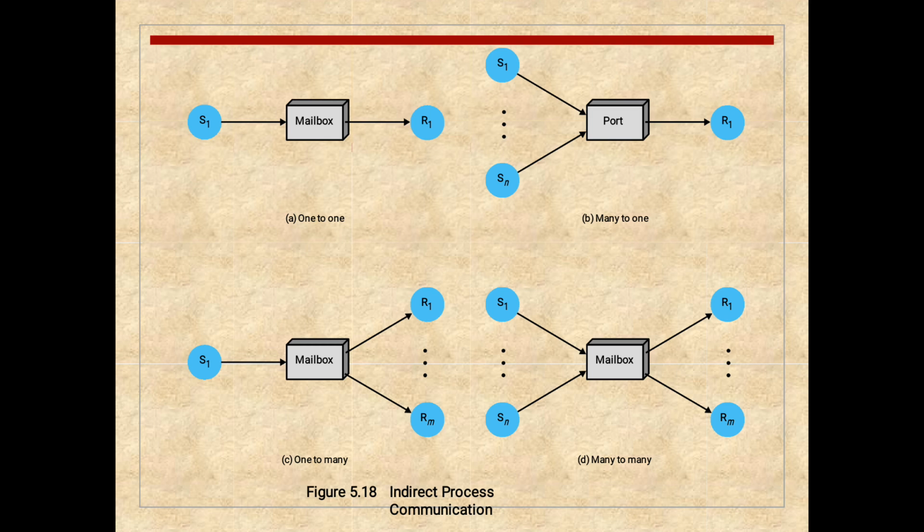In one to many, there is only one source and many receivers, R1 to Rn, and source and receivers are connected using a mailbox. And in many to many, there are many sources and many receivers connected by a mailbox. This is the indirect process communication diagram.